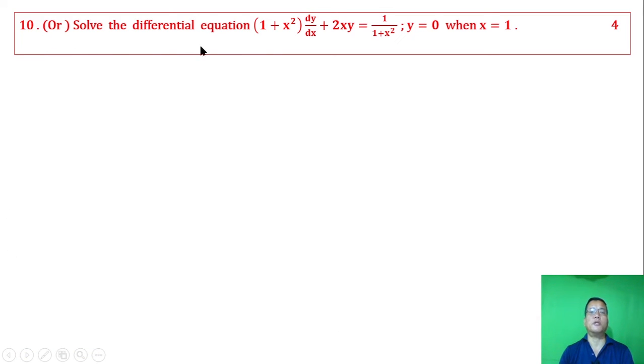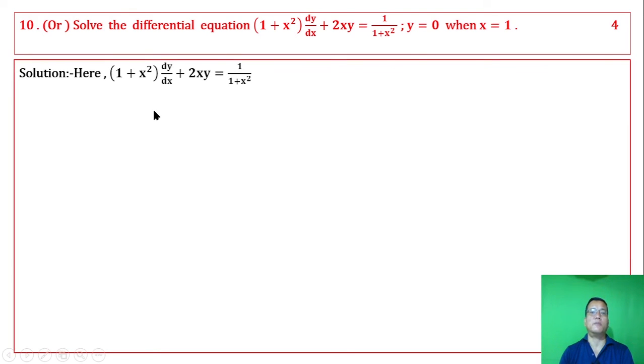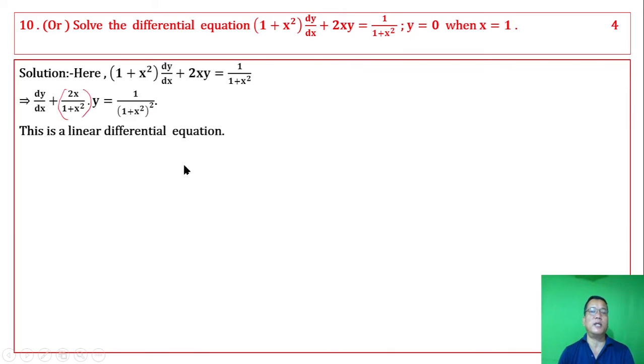Question number 10. Solve the differential equation. This is a linear differential equation of the form dy by dx plus function of x times y equal to cube function of x. The integrating factor formula is e to the power integral of P dx, which gives e to the power log of 1 plus x square, that is 1 plus x square.